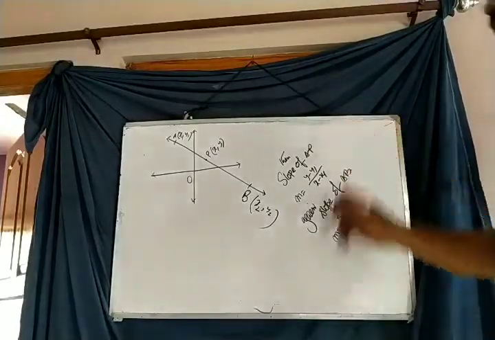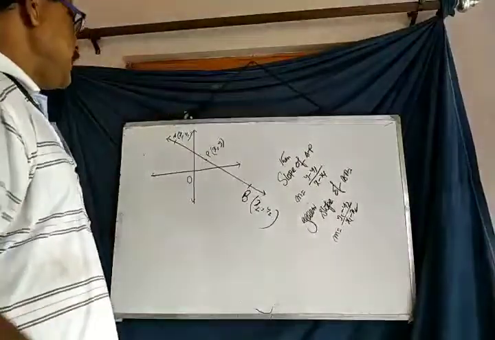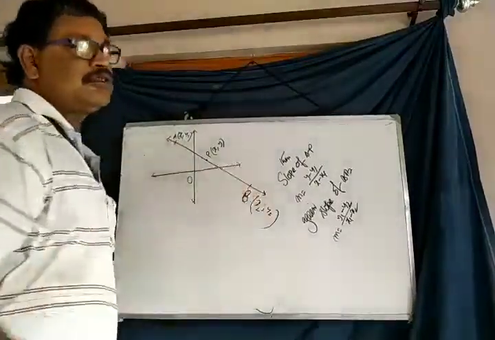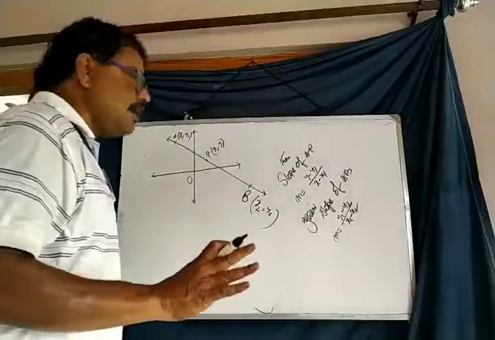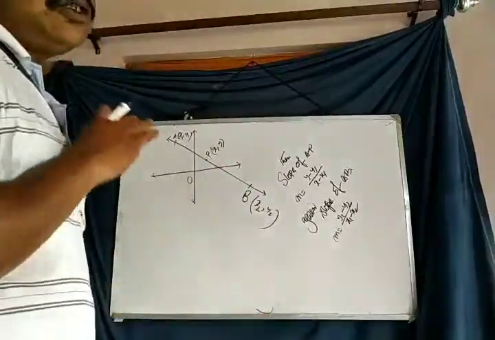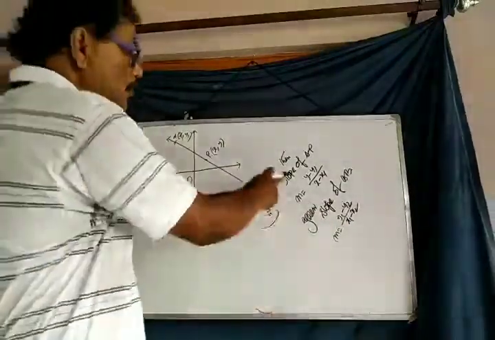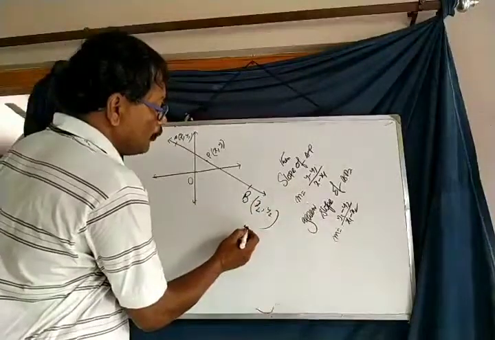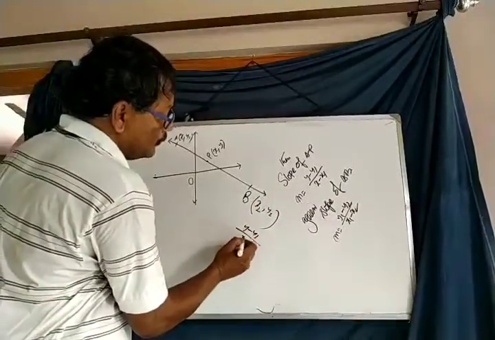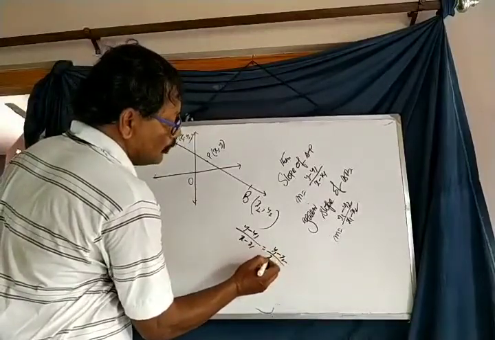According to our consideration in the figure, we have no doubt to say that AB and AP are the same straight line. Therefore, the slopes are equal. Therefore, (y minus y1) by (x minus x1) is equal to (y1 minus y2) by (x1 minus x2).